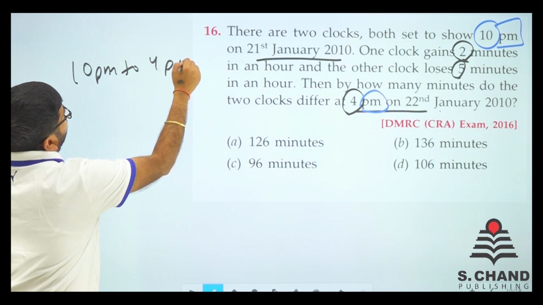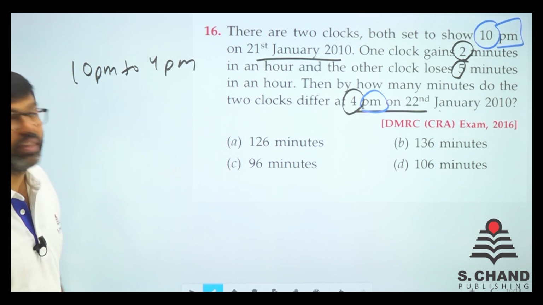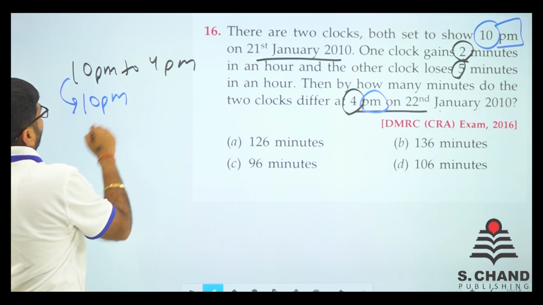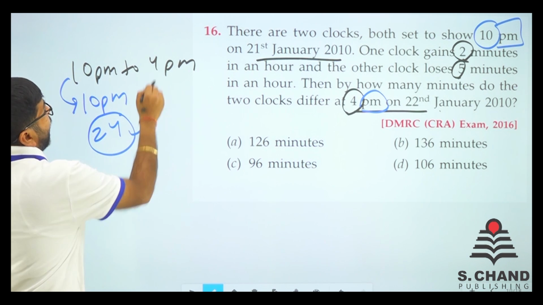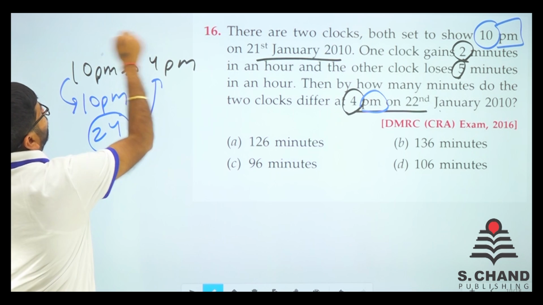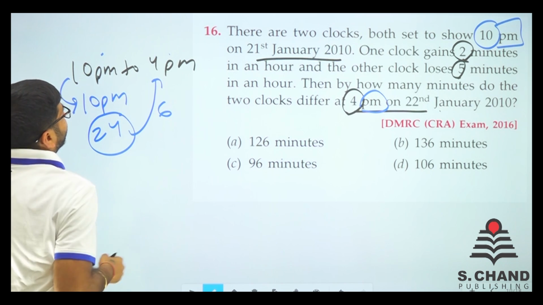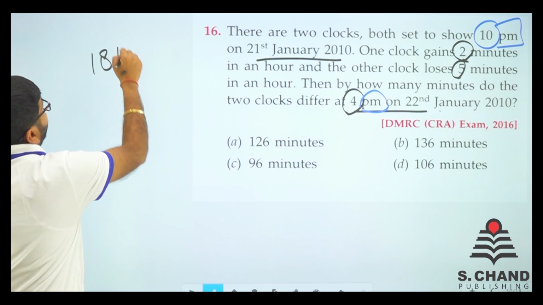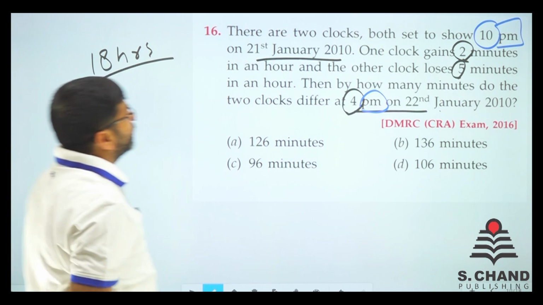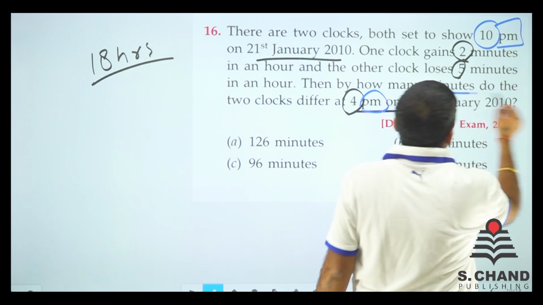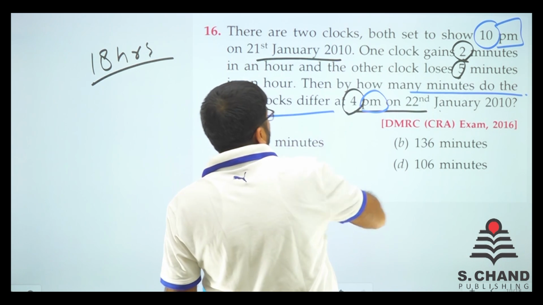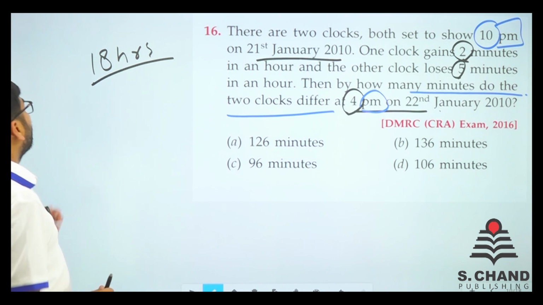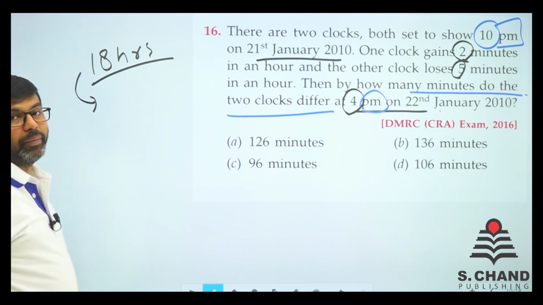to 4 p.m., right? How much time is it? So 10 to 10 is 24 hours, and 24 minus 10 minus 4 is 6. So 24 minus 6 is 18 hours. So in total we have to see in 18 hours how much they are apart. Then how many minutes do the two clocks differ, right? We want to know that. Now 18 hours is the time.